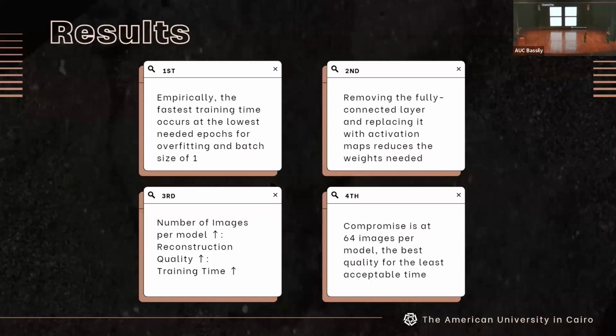And then for the third result, it was sort of like a trade-off. So the higher the number of images we use, the better the reconstruction quality. But that resulted in a higher training time. Hence, we had to come to a compromise, which is the fourth result. And that compromise occurred at 64 images exactly, that gave us the best image quality and the least time.